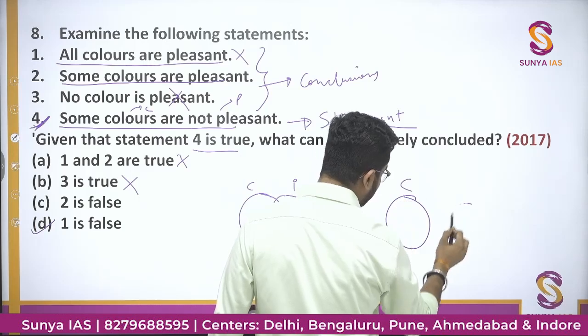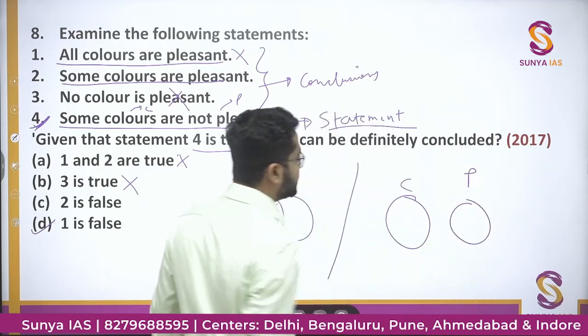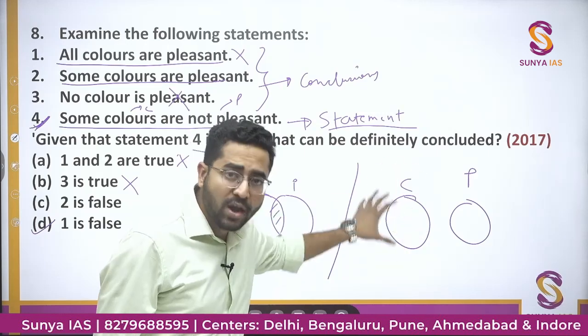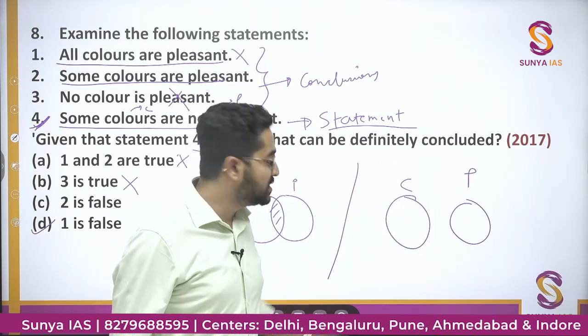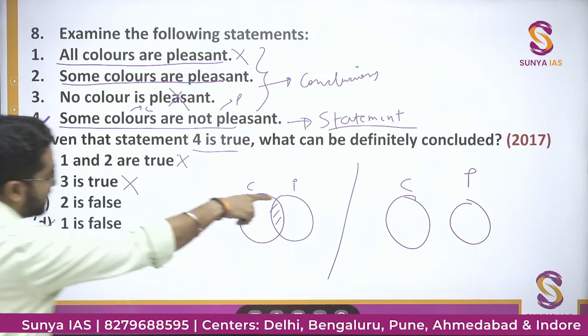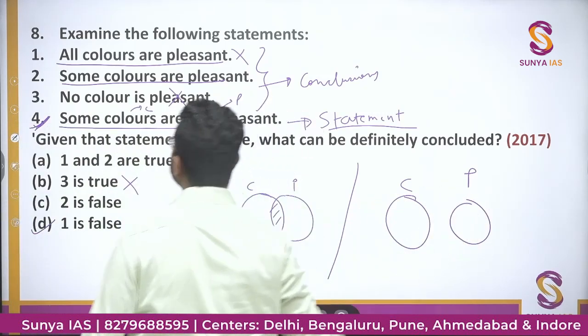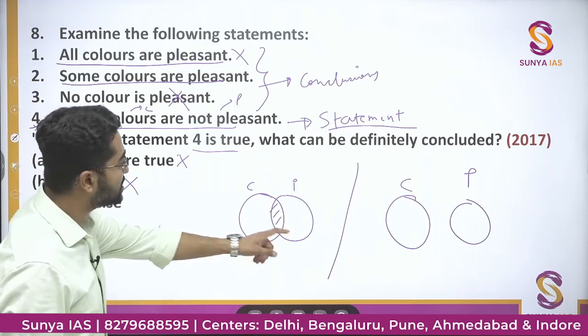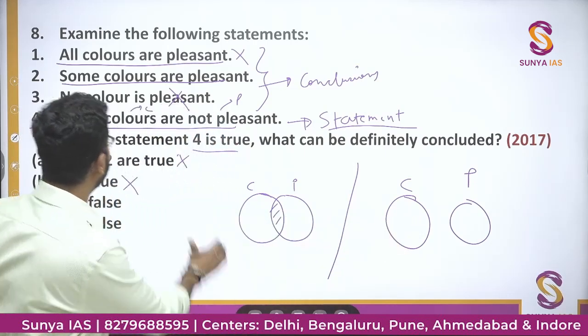These are colors, these are pleasant. Some colors are not pleasant. So these many colors, all colors, they are not pleasant. Some colors are not pleasant. So this is given. So this is another possibility that some colors are not pleasant. So if we see, some colors are not pleasant. So this statement is correct.